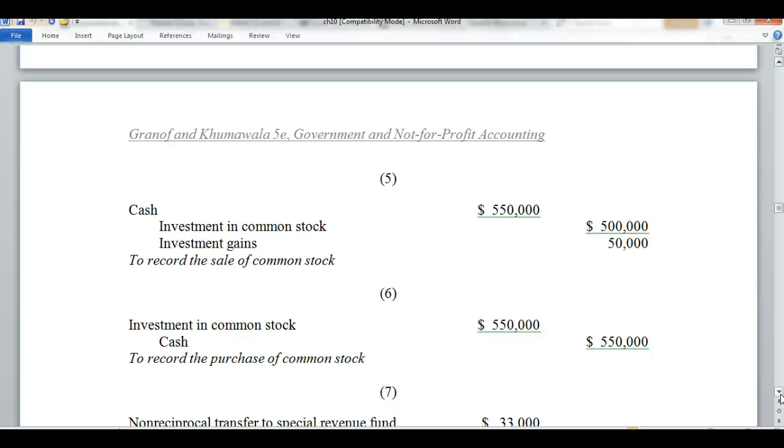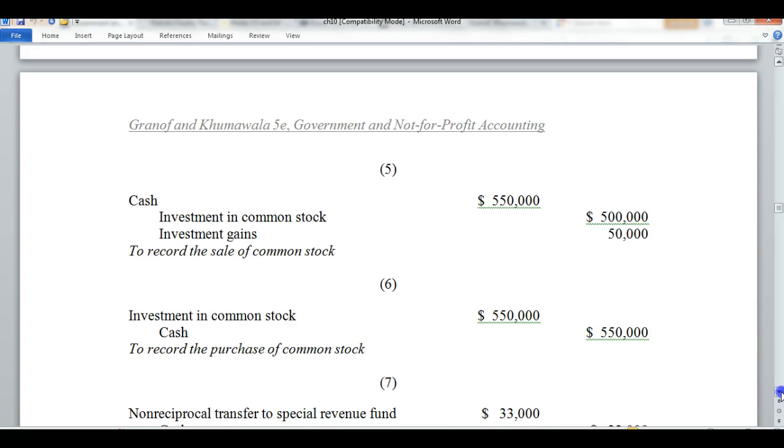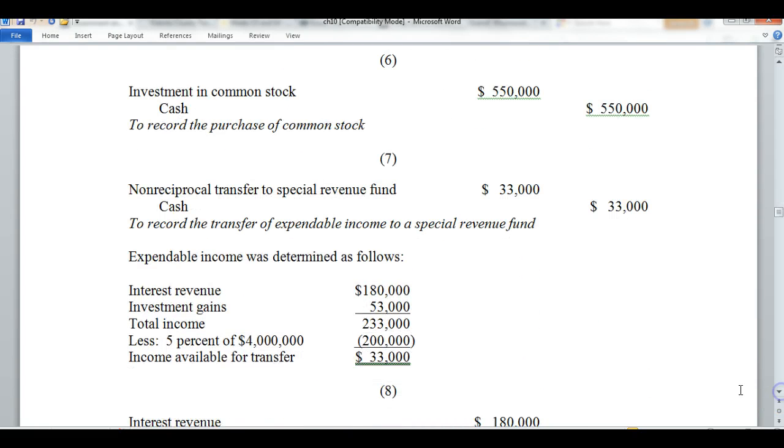We show that transaction to record the sale of common stock. Then we turn around and invest the entire $550,000 into purchase of new common stock. So we'll show an investment in common stock $550,000 and credit cash of $550,000.